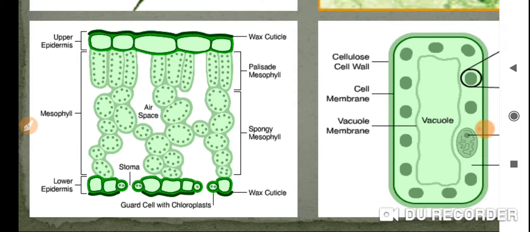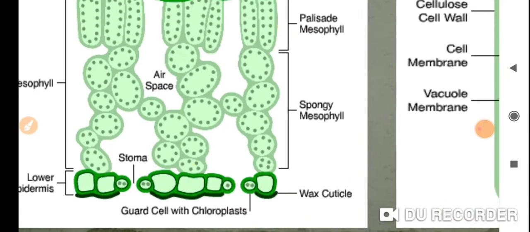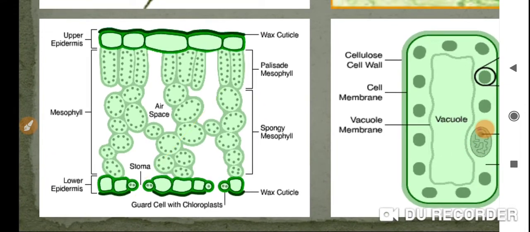See, that will be divided as upper epidermis and lower epidermis. Can you see here the stomata? This stoma is a single, that is singular. Stomata will be the plural. There is a stoma. There is a small hole between two parts here. We can say them as guard cells.